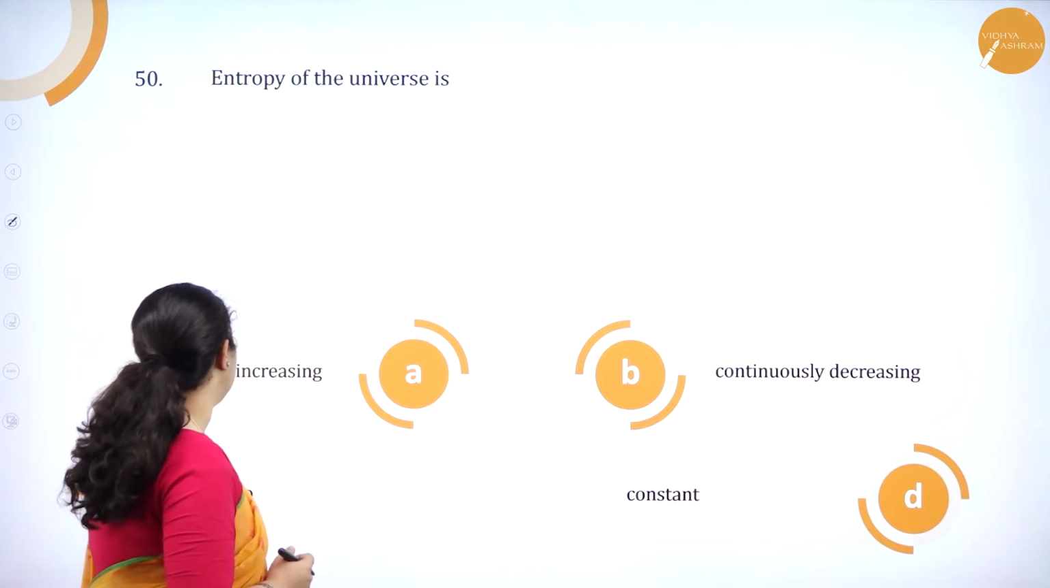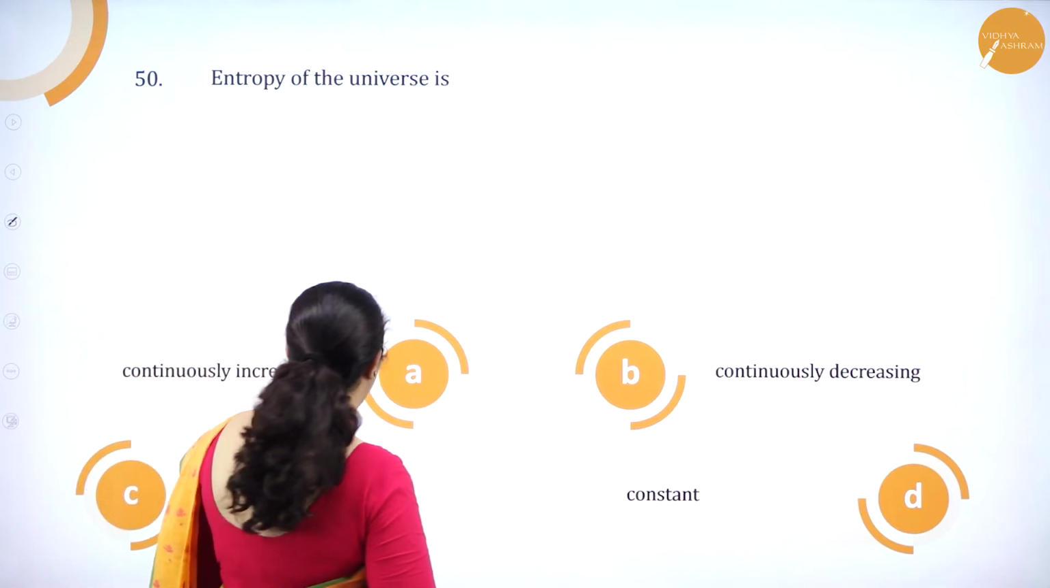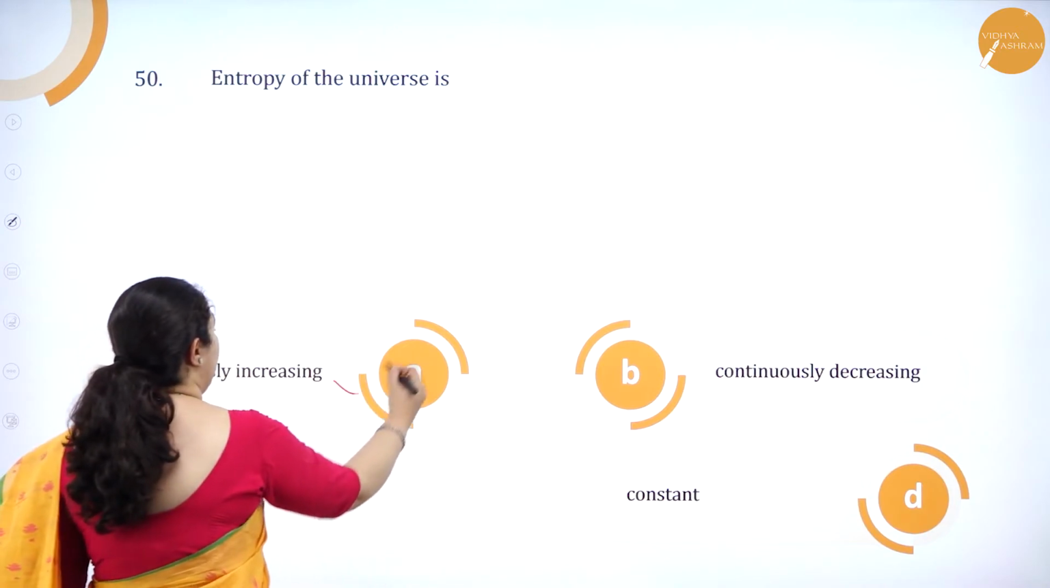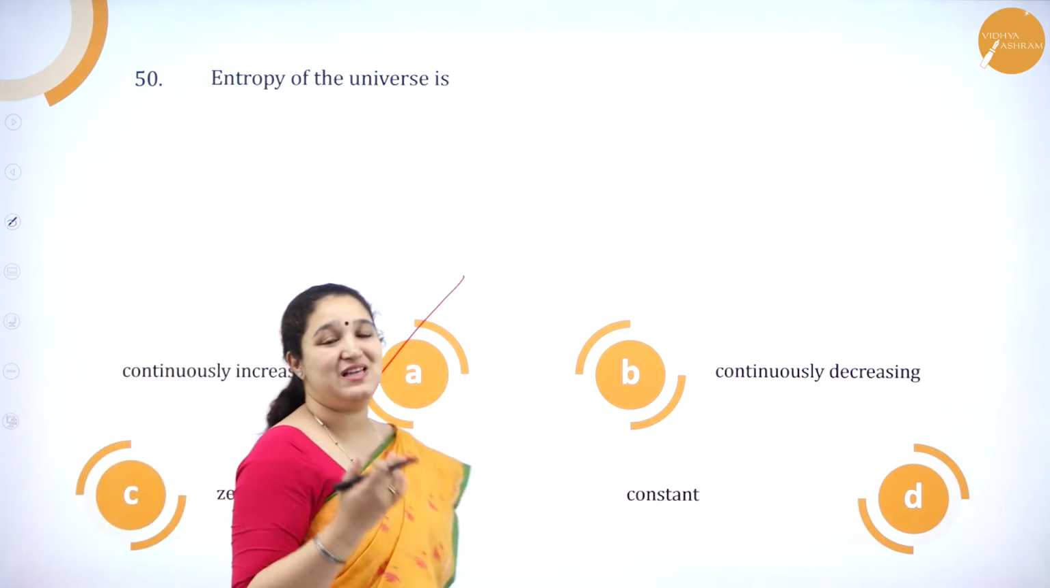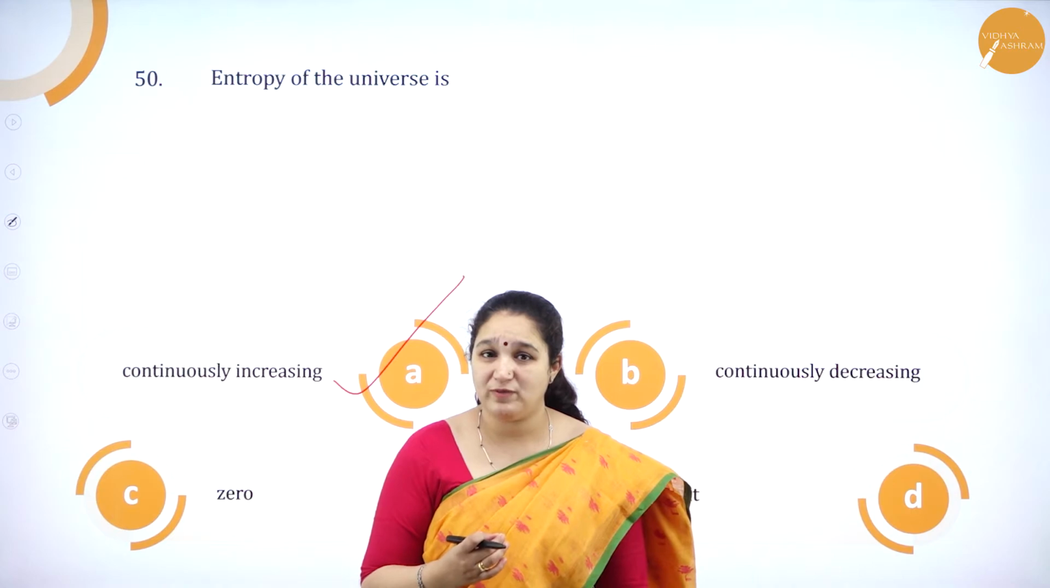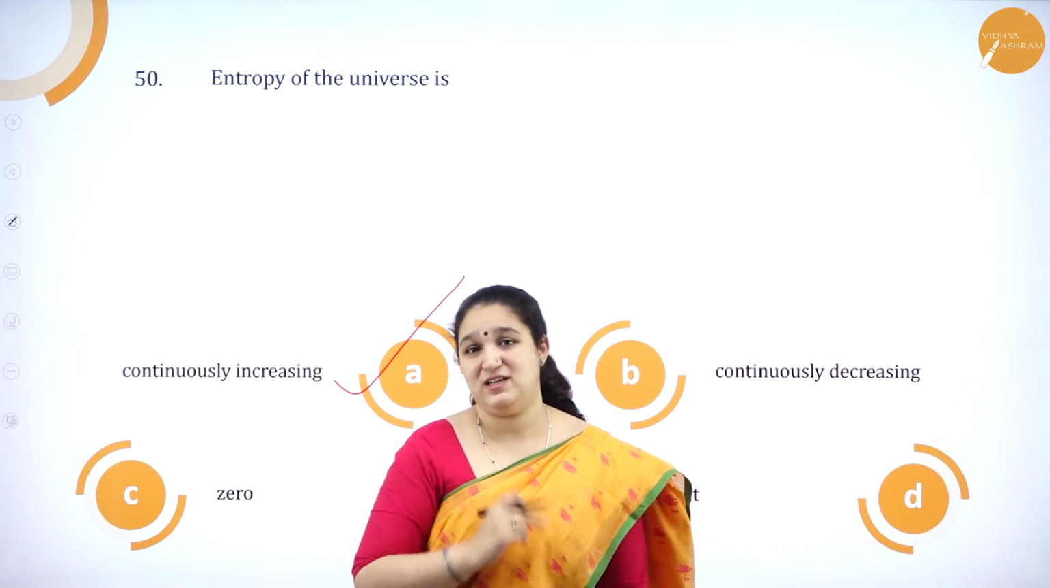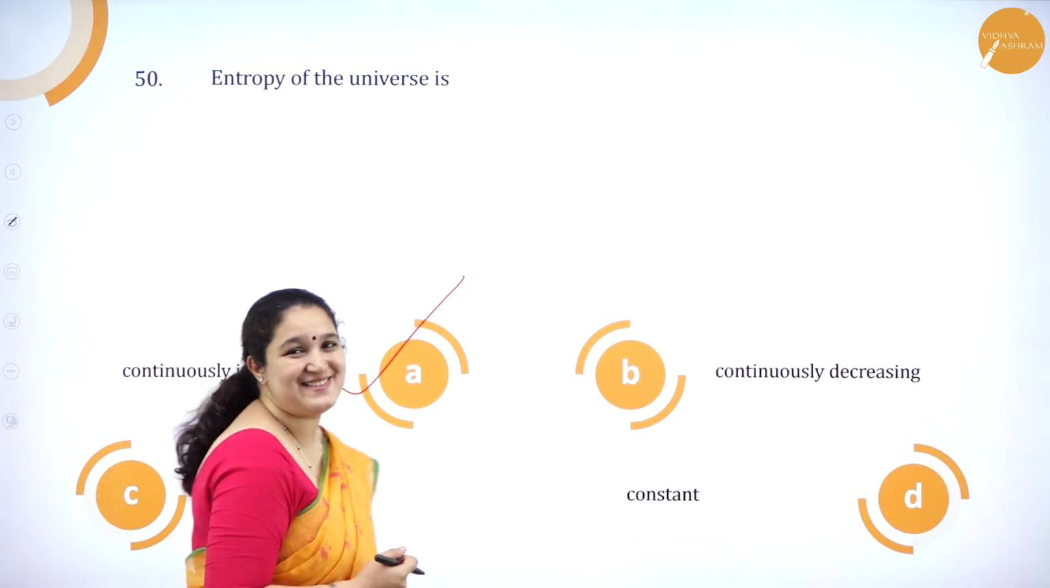Entropy of the universe is continuously increasing, continuously decreasing, zero, constant. Second law of thermodynamics, it is continuously increasing. So entropy of the universe is continuously increasing is second law. So option A is correct.